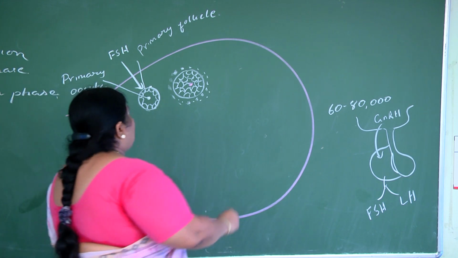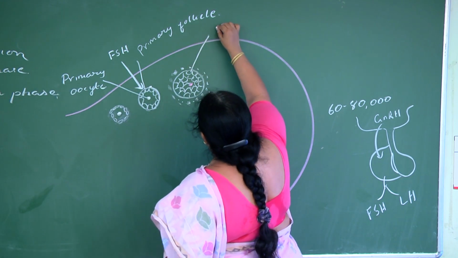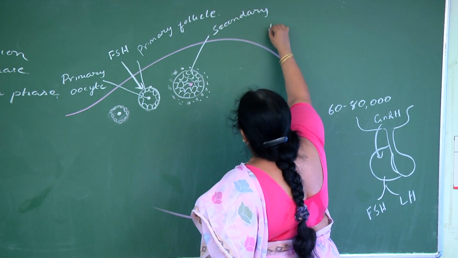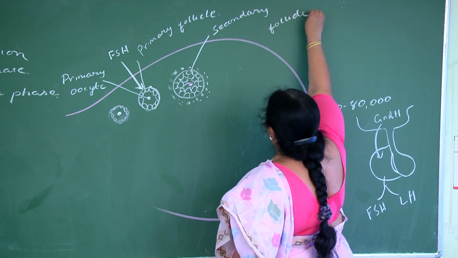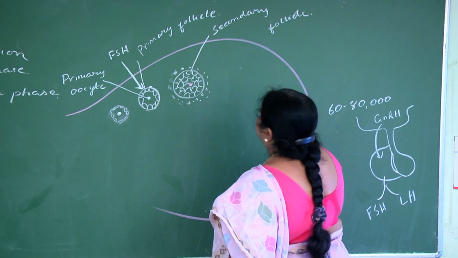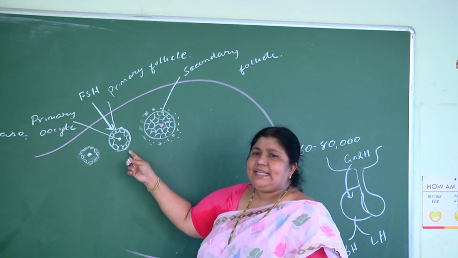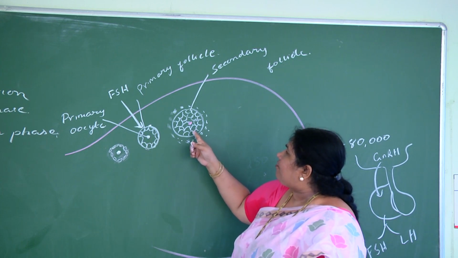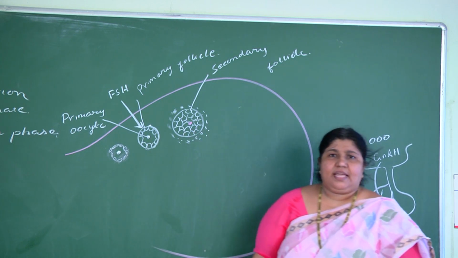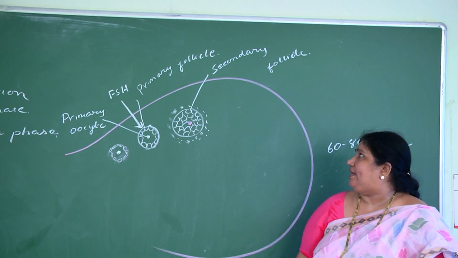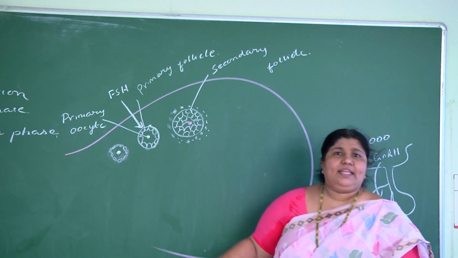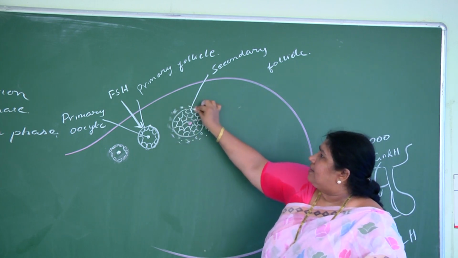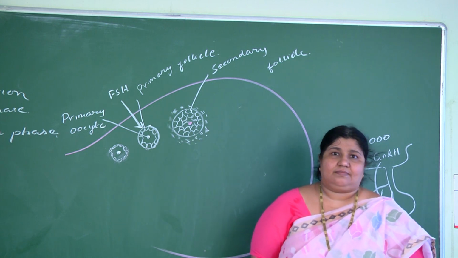Now such a follicle is called a secondary follicle. The primary follicle has only a single layer of membrana granulosa cells. But as the number of layers multiply, we call such a follicle a secondary follicle. In the secondary follicle, only theca layers will form. The stroma condenses to form theca layers.